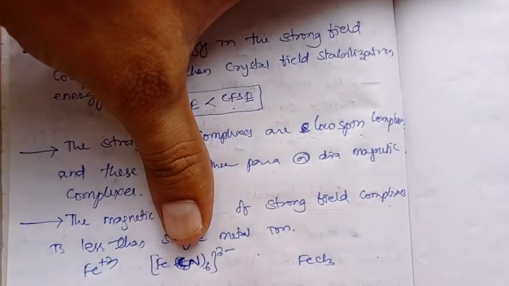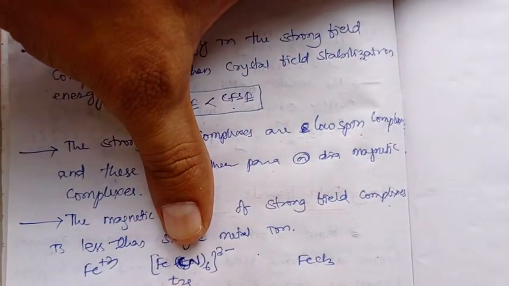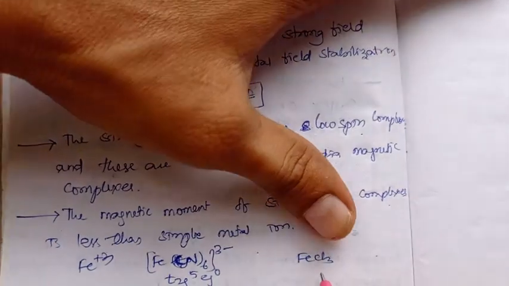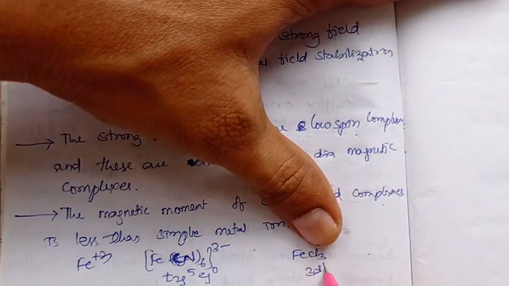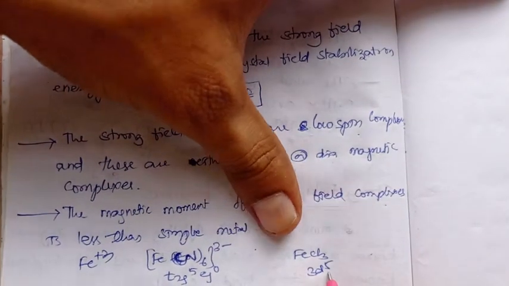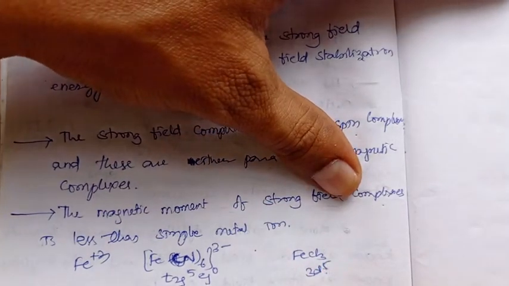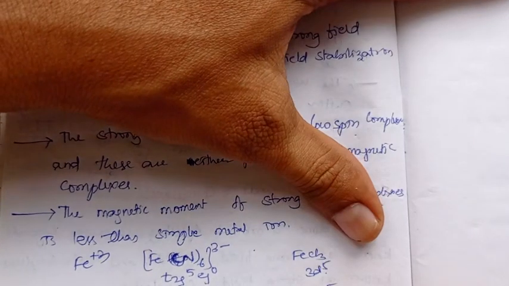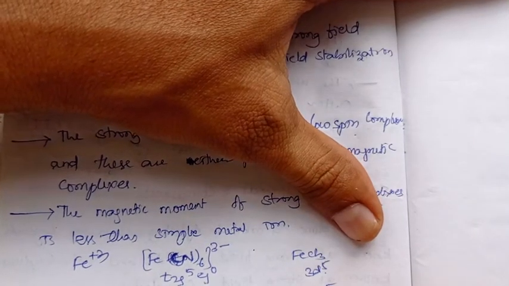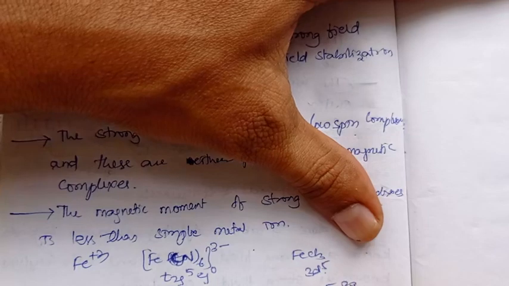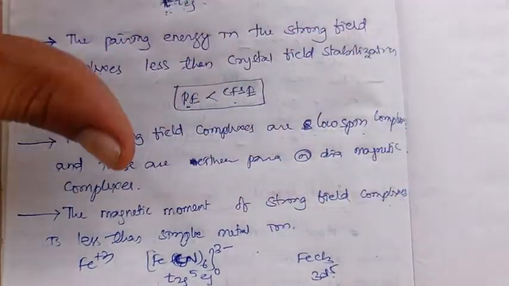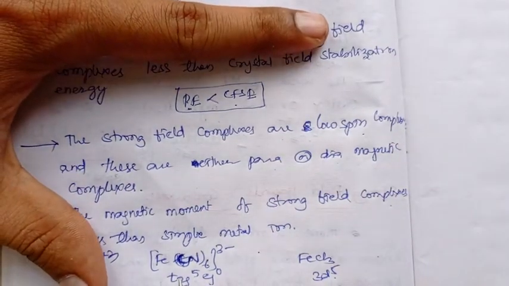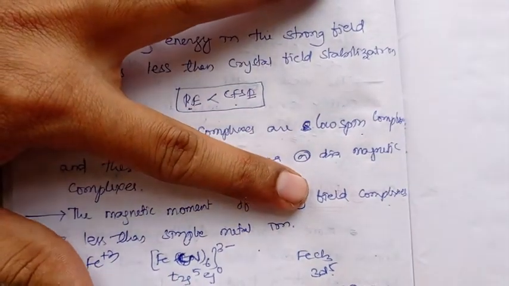Here it has the 3d5 configuration, where all 5 electrons of the ionic compound are unpaired electrons. So the magnetic moment of the simple ionic compound of ferric iron is 5.89 Bohr magneton.